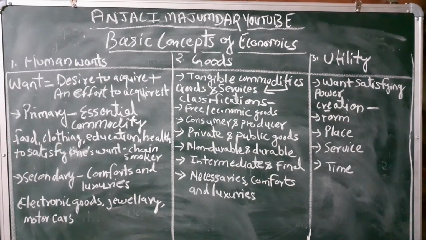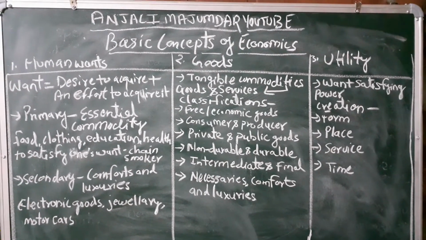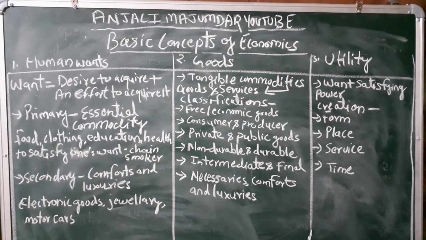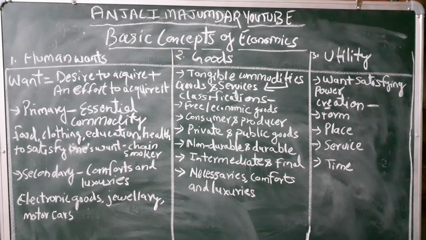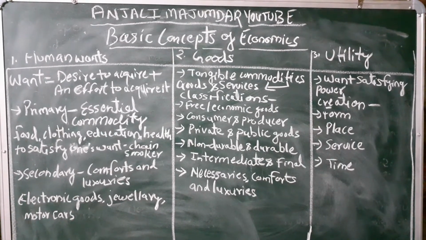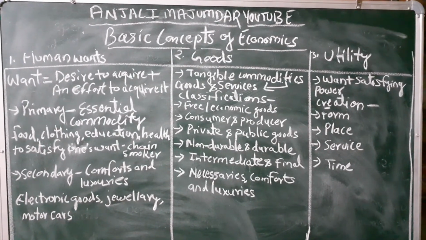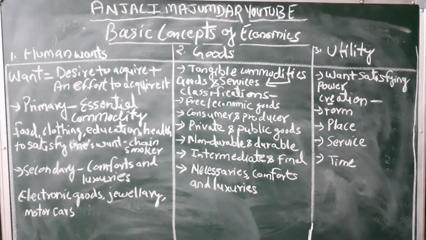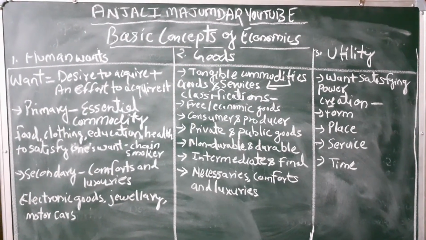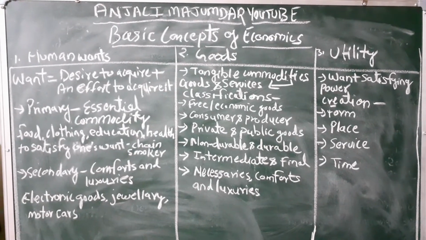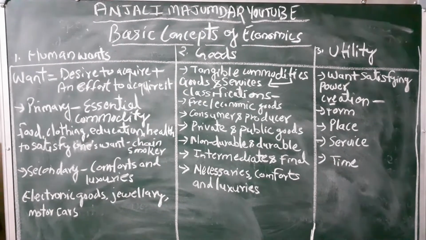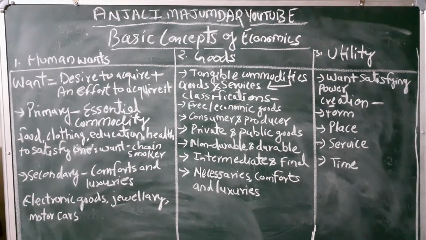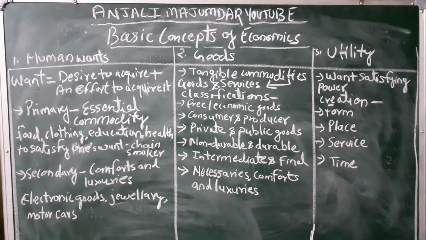Sometimes it happens that a person living in Mumbai has the utility of living in Mumbai rather than in Kolkata. If a person is brought up in Mumbai and has a job and education all in Mumbai, then Mumbai has utility for that person, not Kolkata. That is place utility. That means the place where you reside has utility for you.